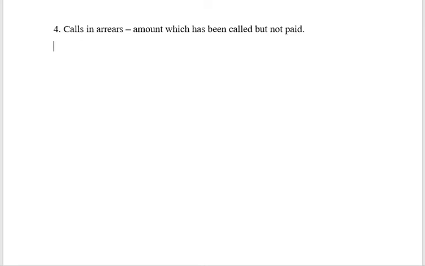So the entry is going to be calls in arrears account debit to share allotment or share call, whichever is the amount which is due. If the calls in arrears happens at the time of allotment, then it will be to share allotment. If it is happening at the time of calls, then it will be to share call.